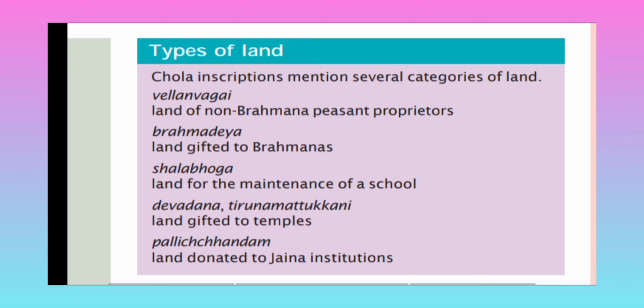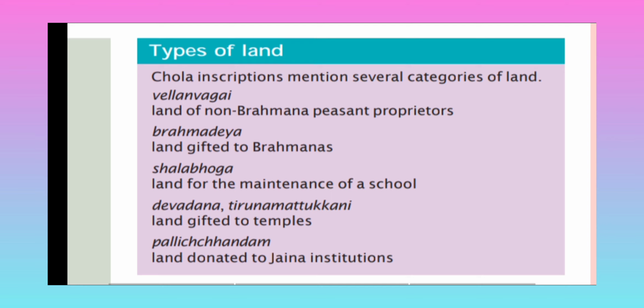Tirunamattukkani, land gifted to temples. For temples specifically, land has been granted, that is called the Devadana or Tirunamattukkani. Now Pallichchandam, land donated to Jaina institutions, meaning Jainas established viharas and everything, for their prayers and everything.